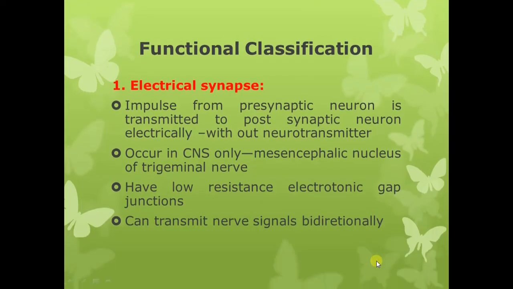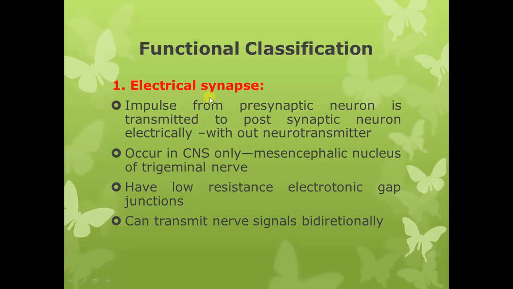Now we move on to the functional classification of synapses. Functionally, the synapses can be divided into two types: electrical synapses and chemical synapses. So functionally or physiologically, there are two types of synapses. Number one are the electrical synapses and number two are the chemical synapses. First we are going to learn about the electrical synapse.